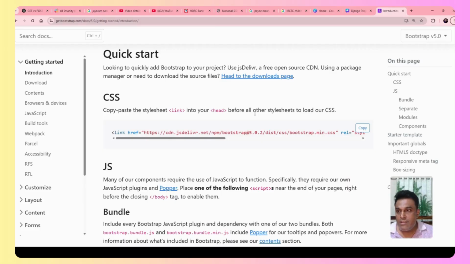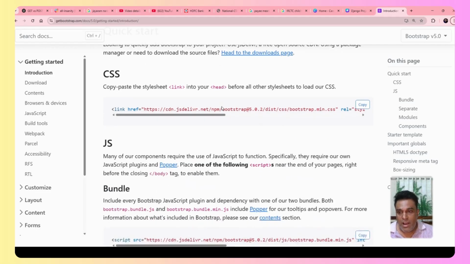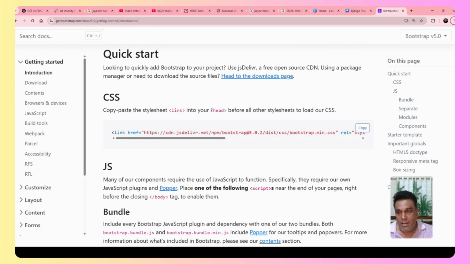So here we are inside the Bootstrap website, and the name of the website is getbootstrap.com. Now you can do a Google search for getbootstrap.com, and you will find the link. You can go to that link, and this is what you will see. As you can see, this is a CSS framework. So this saves a lot of time.